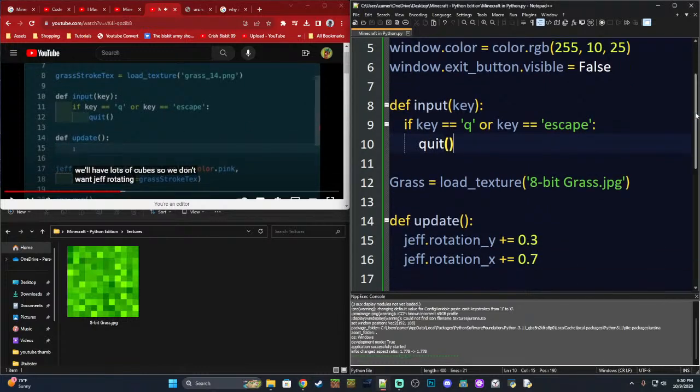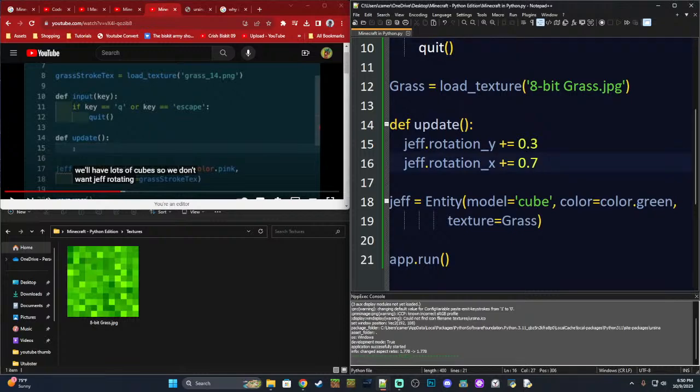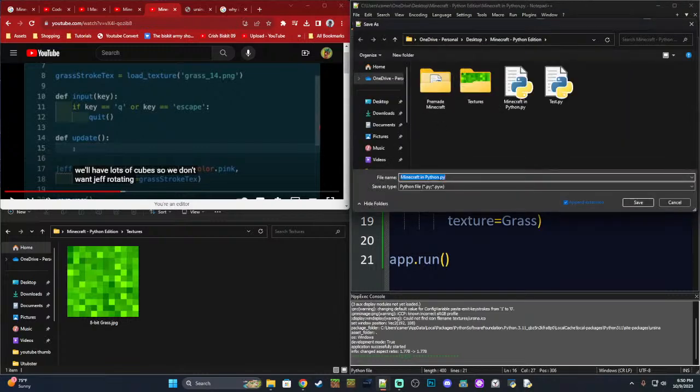Okay. So we're no longer going to rotate Jeff, which I wouldn't mind saving as a different file, because I may want to know how to rotate something in the future. So I'm going to save this as something like "with rotation" to remind myself. Okay, if I want to know how to rotate something, this is how you do it. Cool.